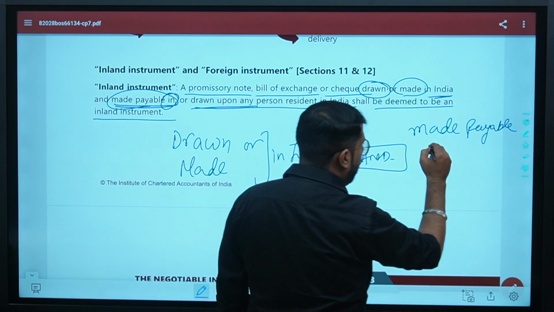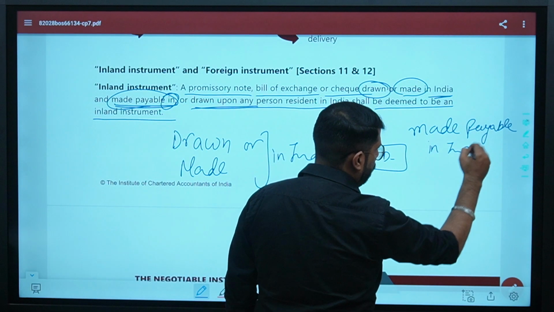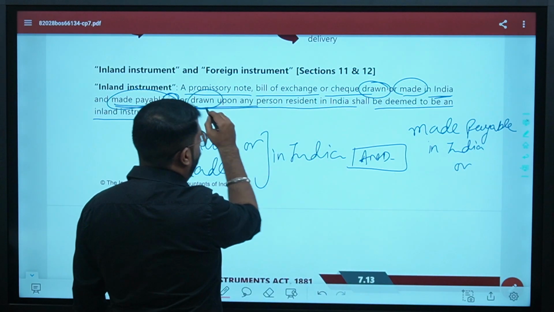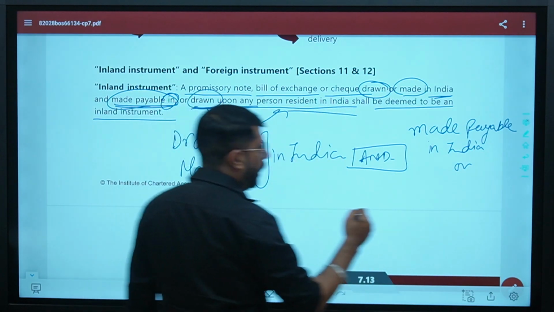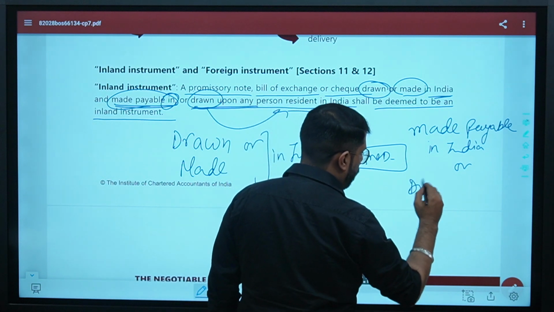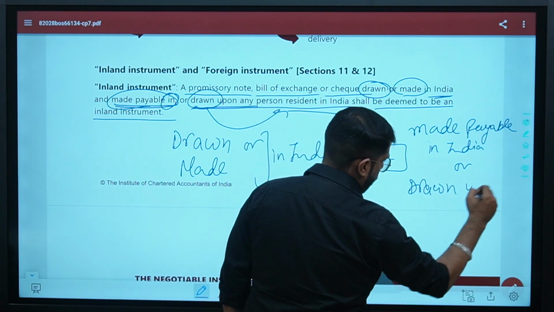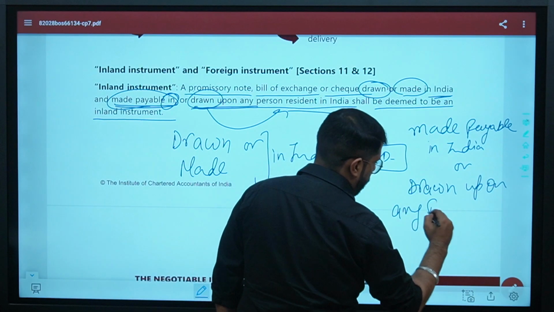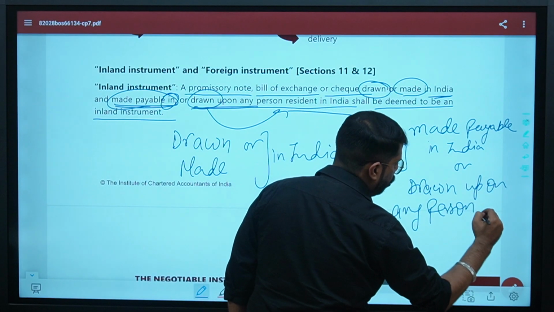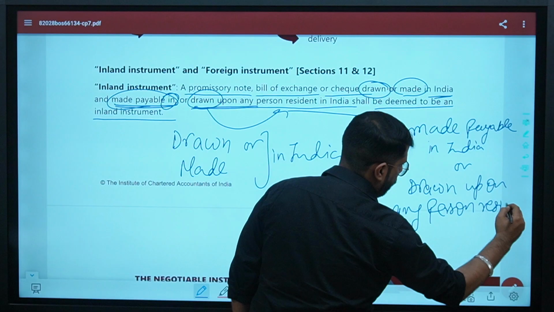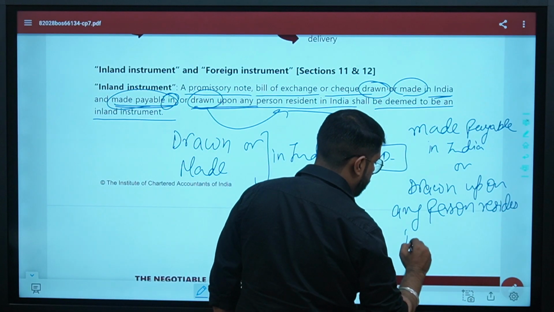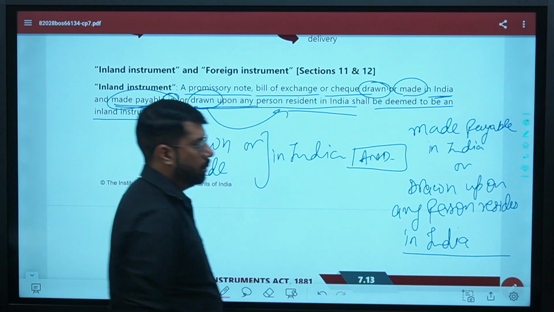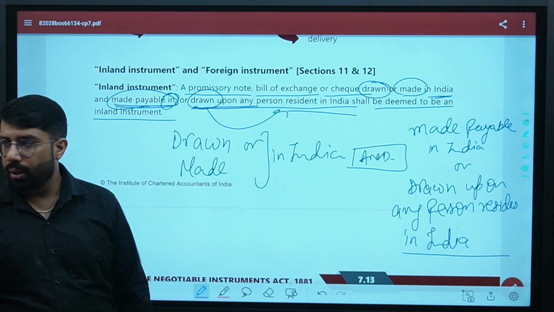It means it is made payable in India, or it is drawn upon any person who is resident in India. It means it is drawn upon any person who resides in India. Are you clear?